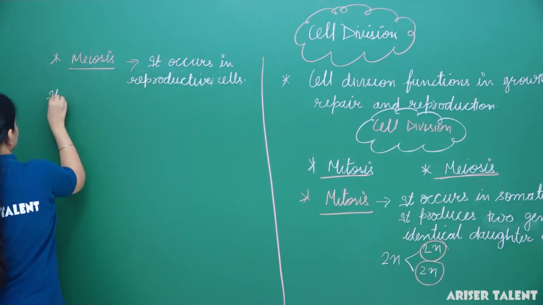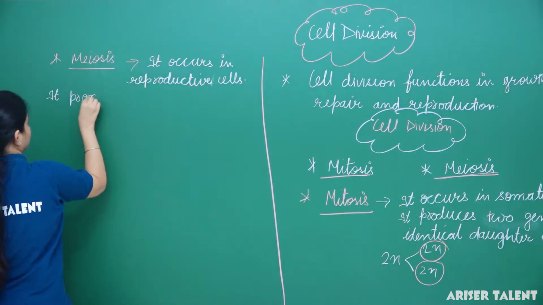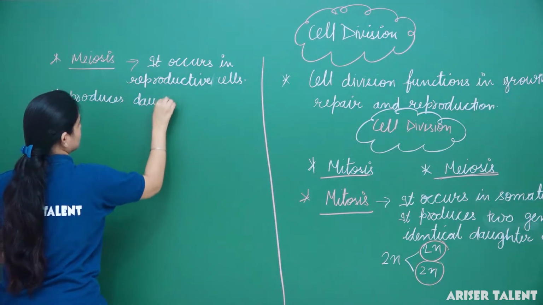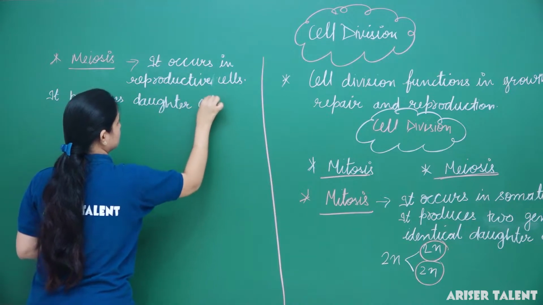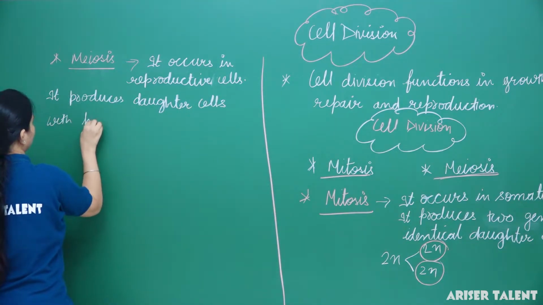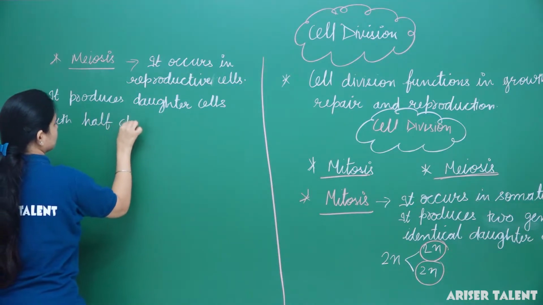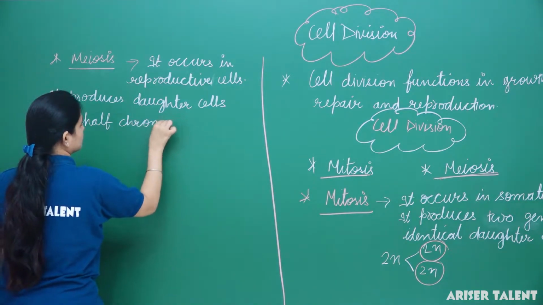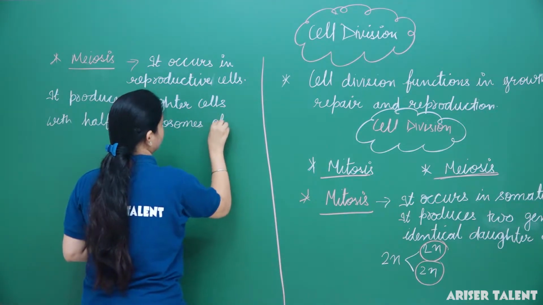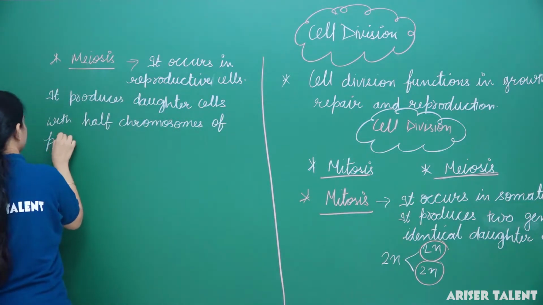It produces daughter cells with half of the chromosomes of the parent cell.